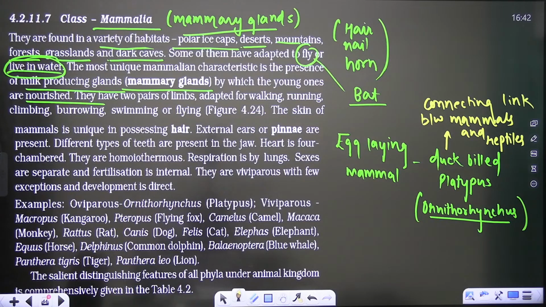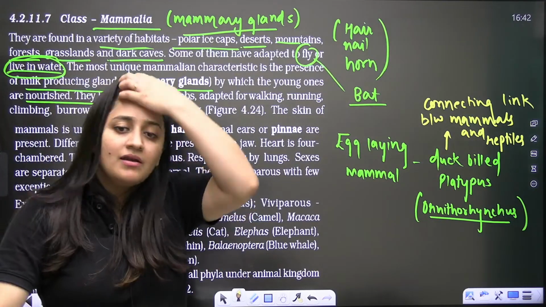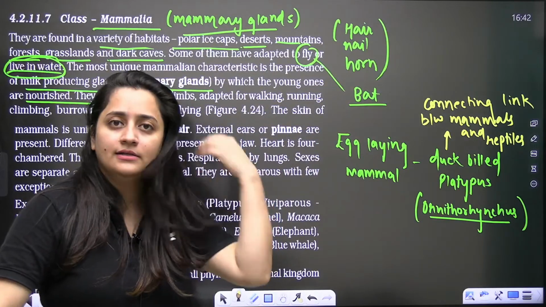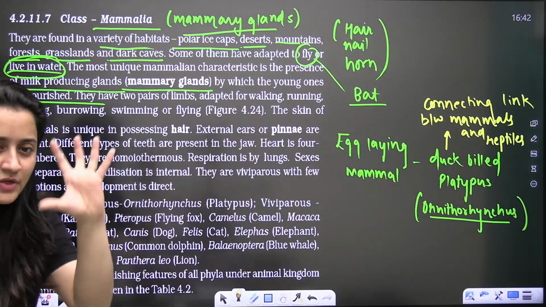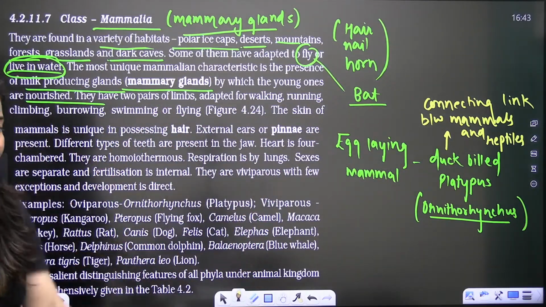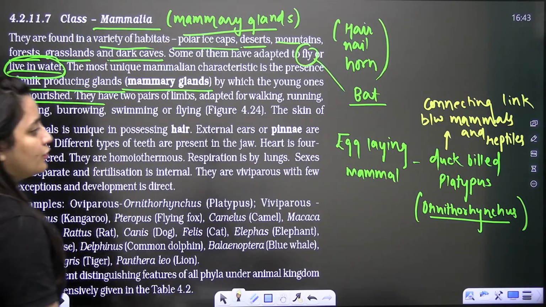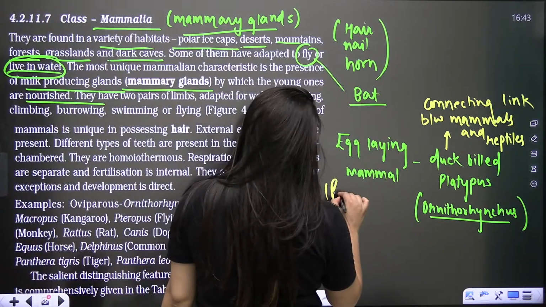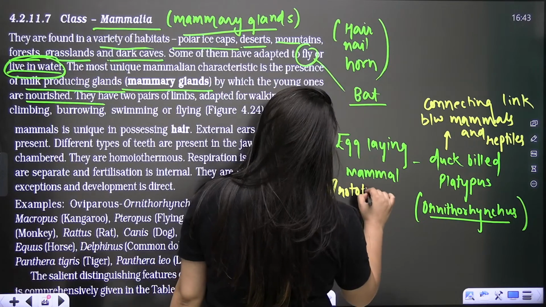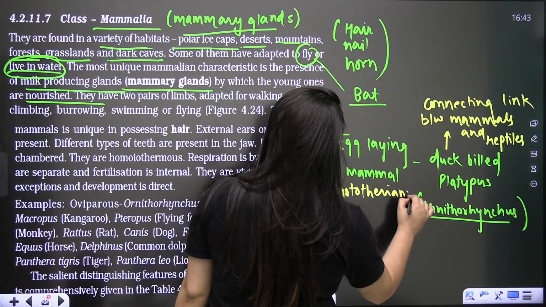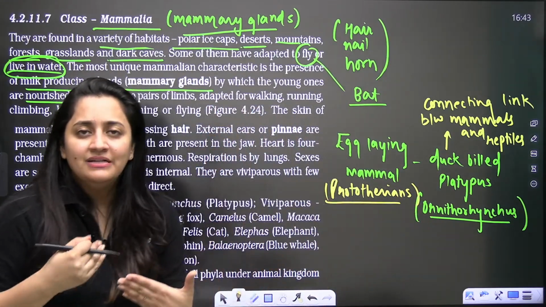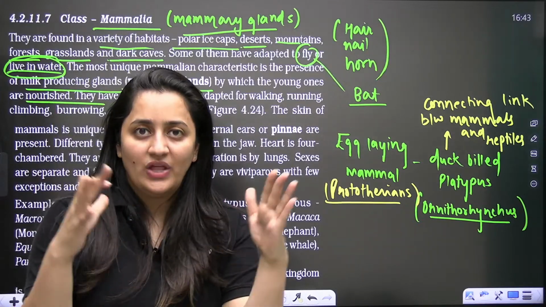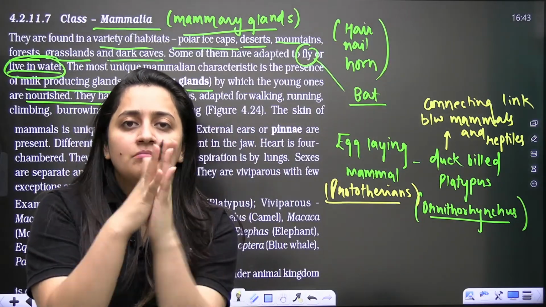Ornithorhynchus, the duck-billed platypus. One more example is there, and you need to check it. It is related to the ant-eater. Just check that example, that's your homework. So they are prototherians, primitive mammals which are egg-laying. You know that in mammals we see the placenta as well, that intimate connection between the mother and the fetus.